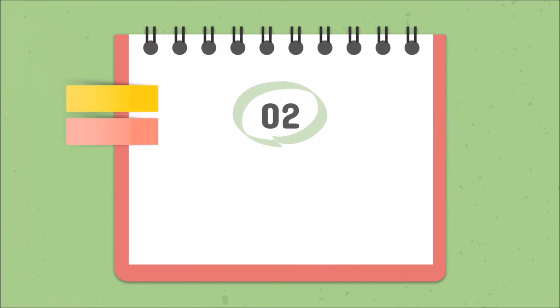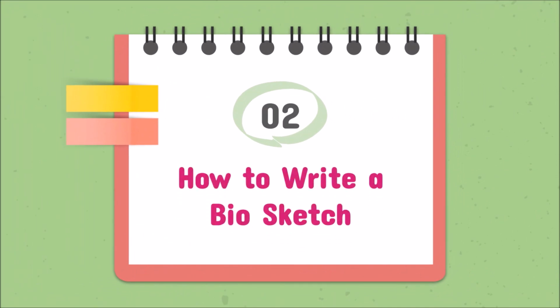Now, the big question is how to write a biosketch. I already told you, if you are asked to write letter writing and biosketch, my first choice is that you write letter writing, because you can score more marks. But remember, as I told you, the 5 points must be correct. To whom you are sending, from where you are writing, and you have to think about the complimentary close and all. Now we will see how to write a biosketch. This is very easy and I know everybody can do it well and everybody is doing well. However, here are some tips for you. Let's check.